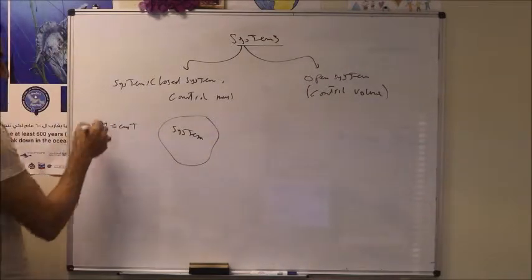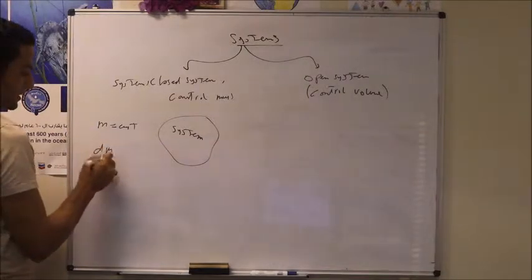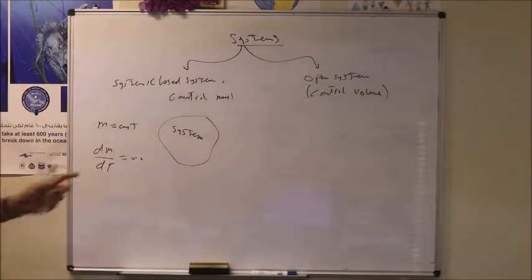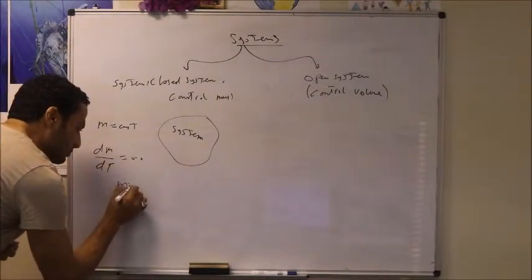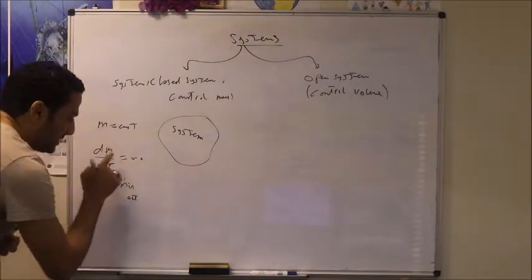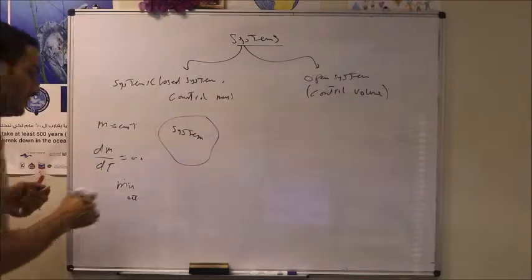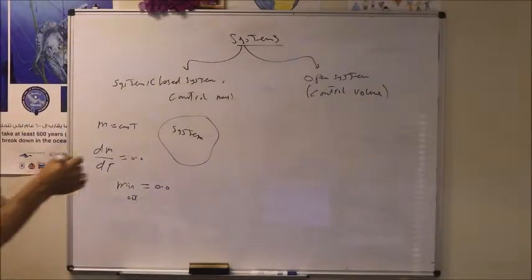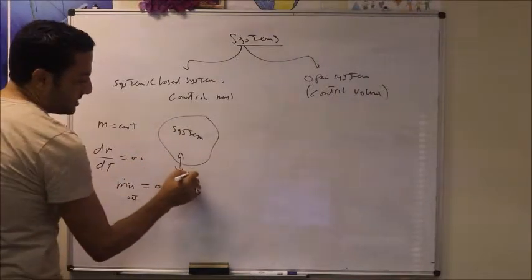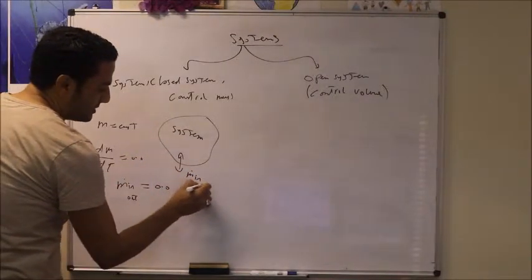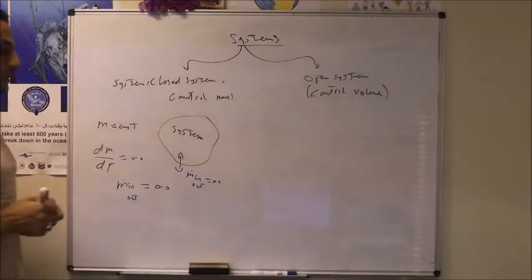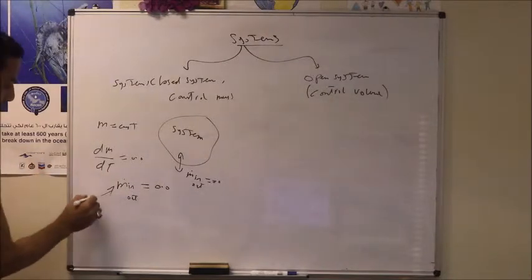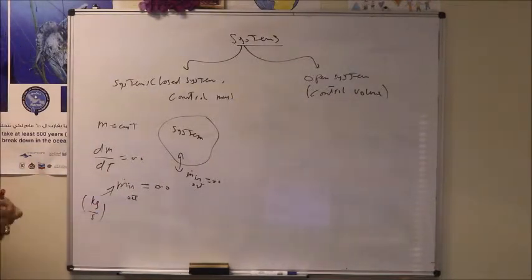So the differentiation of this constant, dm by dt, should equal 0, which means the rate of mass flow in or the rate of mass flow out. dm by dt is the mass flow rate, so we can consider m dot in equal to m dot out equal to 0. This means for a closed system, the system does not allow mass transfer. So in this case, mass flow rate in equals mass flow rate out equals 0. Mass flow rate is the rate of mass, which is calculated in kilogram per second.